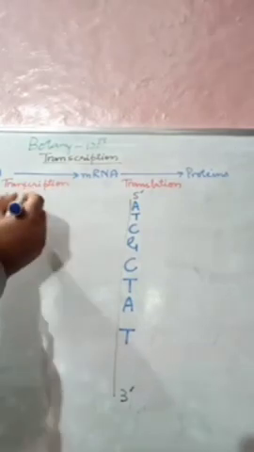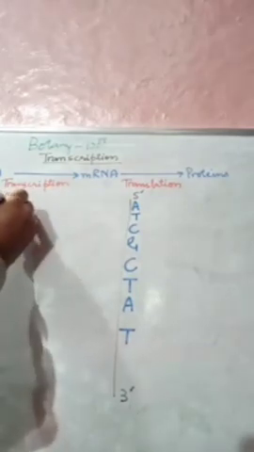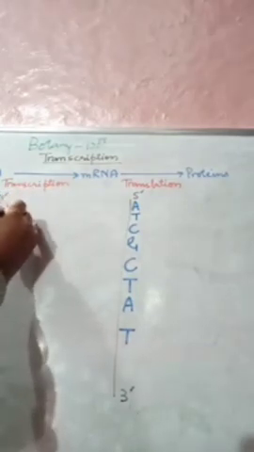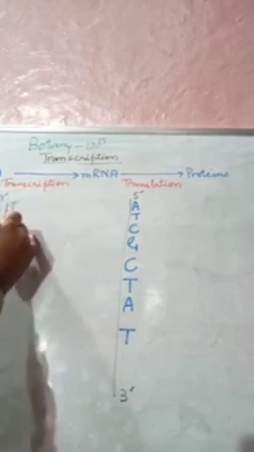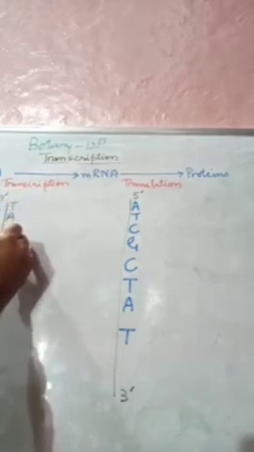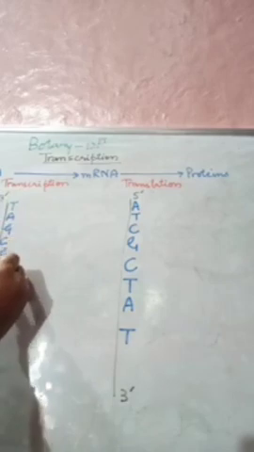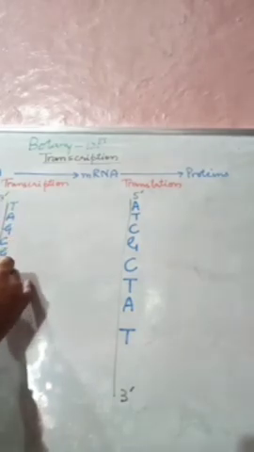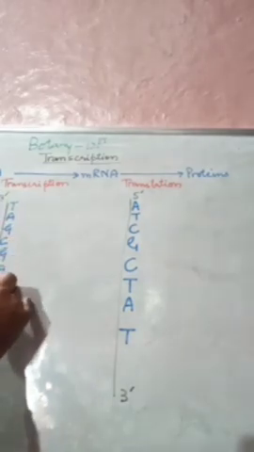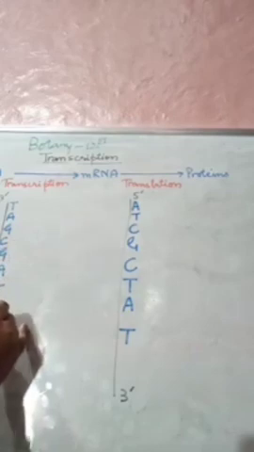A will be thymine, thymine will be adenine, cytosine will be guanine, guanine will be cytosine, cytosine will be guanine, thymine will be adenine, adenine will be thymine, and thymine will be adenine. So this is it.